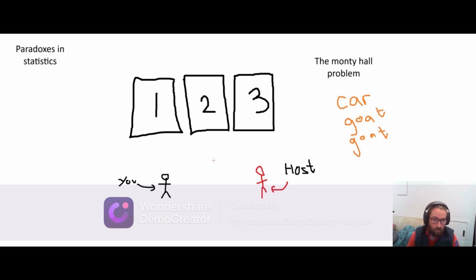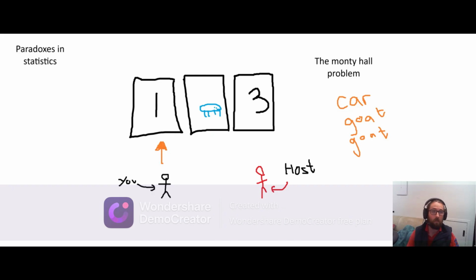Let's say, for example, you pick door 1. And then, and this happens every time, the host is then going to open up one of the 2 doors that you didn't pick to reveal a goat. Note that he can do this every time without fail because there's 2 doors that you didn't pick and there's only 1 car, so at least one of them has a goat. So the host then opens up door 2. Door 2 has been opened. And inside is a goat. I can't draw a goat, so we're just going to give a thing with 4 legs. This is my goat.